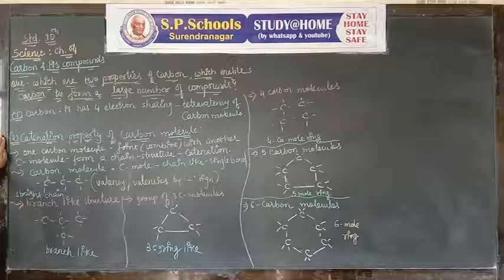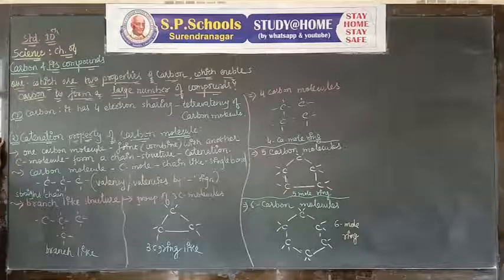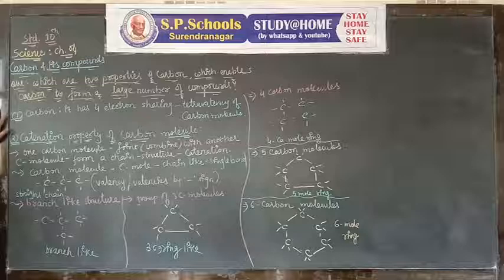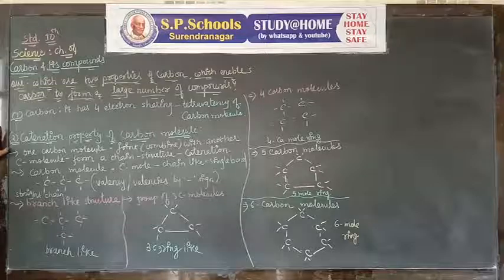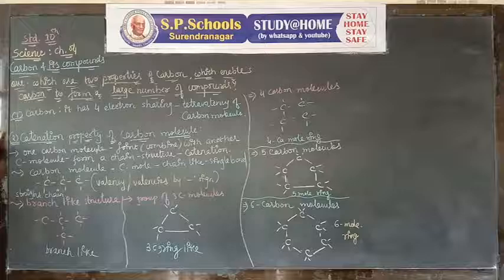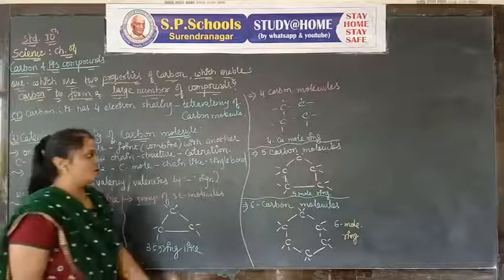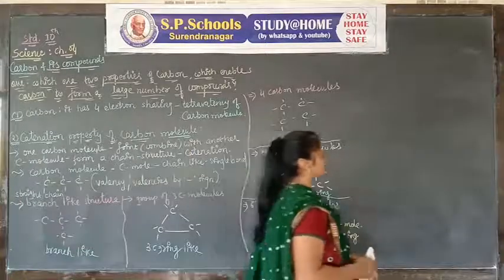We already know about tetravalency, but if the question is for 4 marks, you have to write 2 properties: first explain tetravalency of carbon and then catenation of carbon. Let's go through another theory.